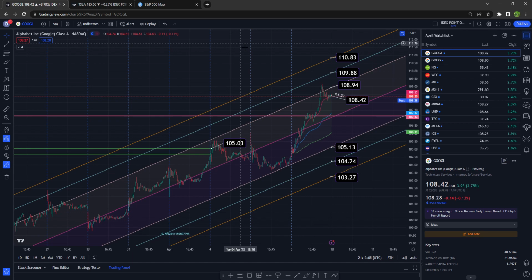This is a look at Google on the 5-minute time frame. I'm going to show you the channel we are in for Monday. We ended the week at $108.42, up nearly 4%. Congratulations if you've made some money off of this stock.